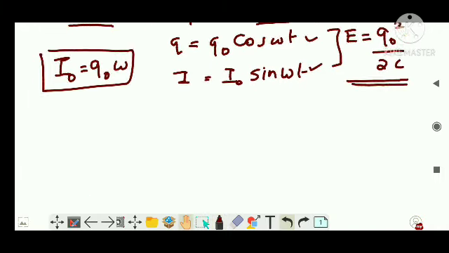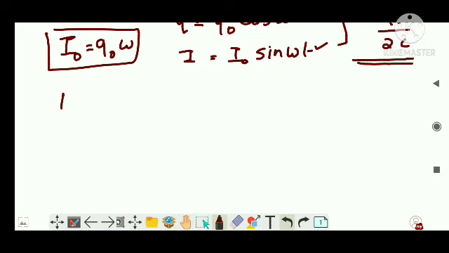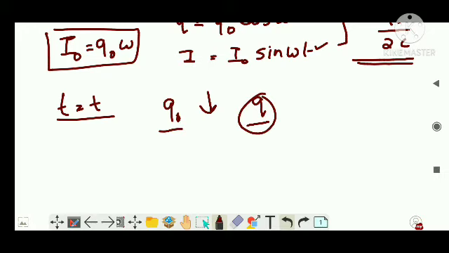Now after some time, at t equal to t, the maximum charge will go on reducing and the charge becomes less than the maximum value, let's say Q. Due to the flow of charges there will be a current, let's say I, not the maximum current but a medium current I. Now the charge is Q and the current is I. Then the total energy is shared between the capacitor and inductor.